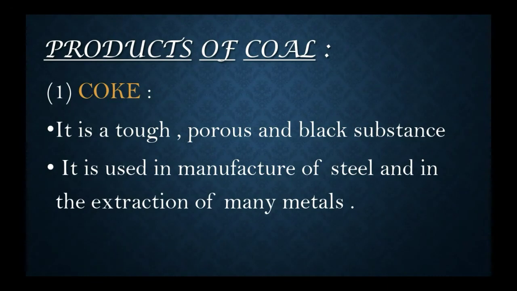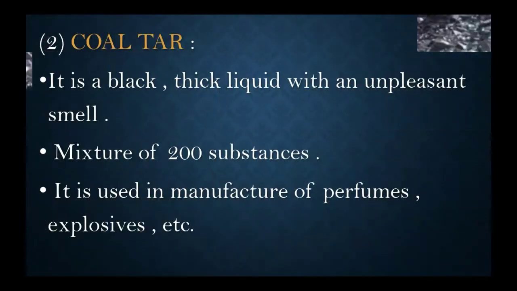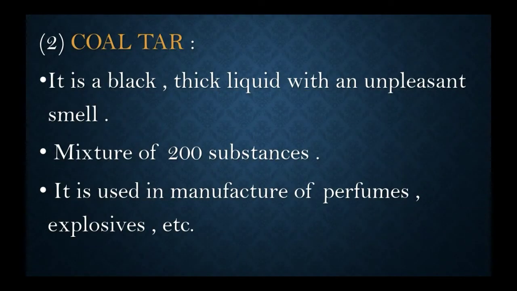First, let us look into coke. It is a tough, porous, and black substance, and it is used for manufacturing of steel and in extraction of many metals. And when you come about coal tar, it is a black, thick liquid with an unpleasant smell. It is a mixture of 200 substances. It is used in the manufacture of perfumes, explosives, and etc.